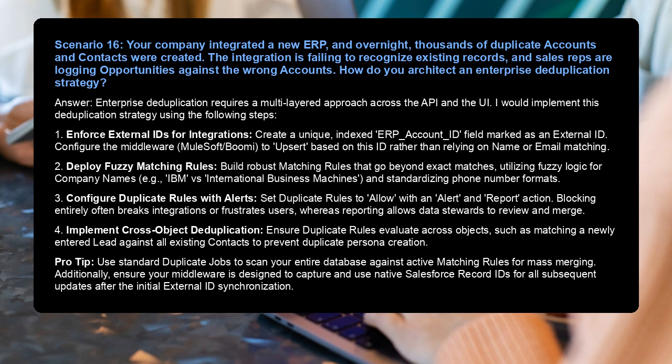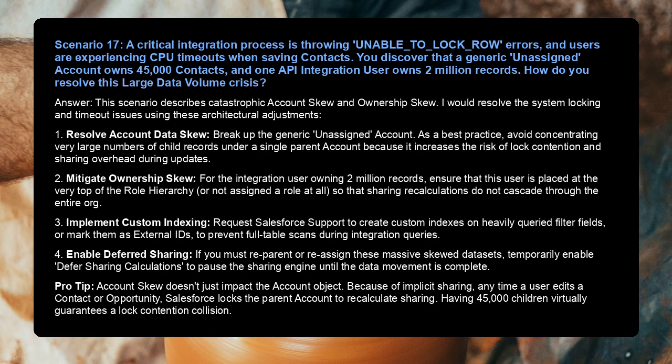Pro tip: use standard duplicate jobs to scan your entire database against active matching rules for mass merging. Additionally, ensure your middleware is designed to capture and use native Salesforce record IDs for all subsequent updates after the initial external ID synchronization.